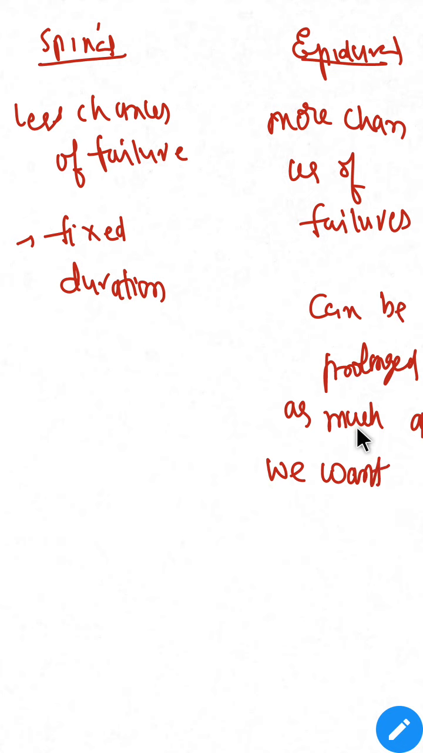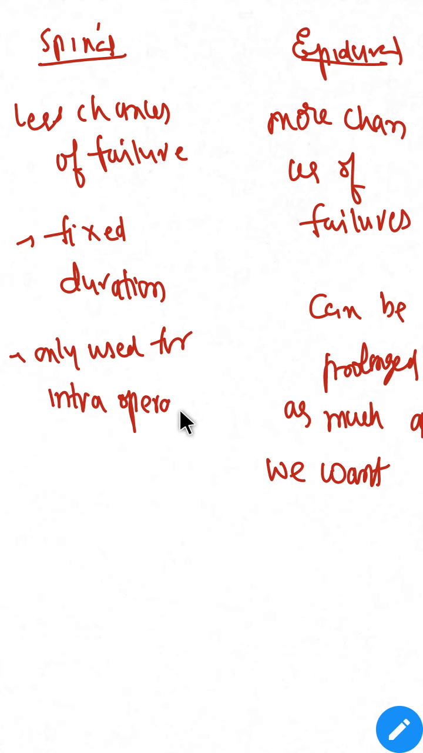Another point is that spinal anesthesia can be used only for intraoperative anesthesia. That means it can be used only in the OT.